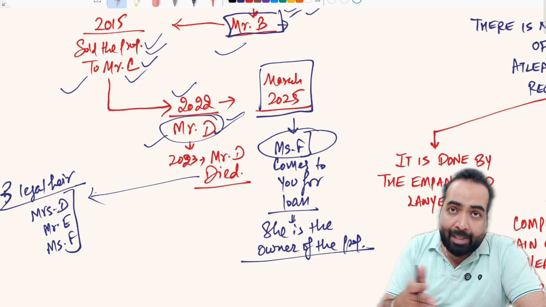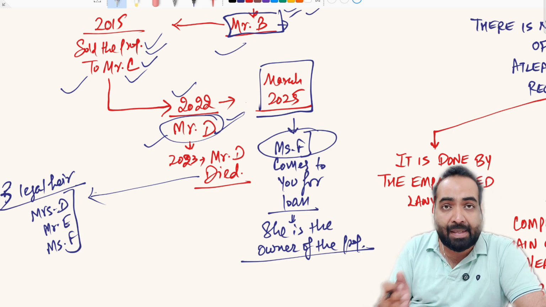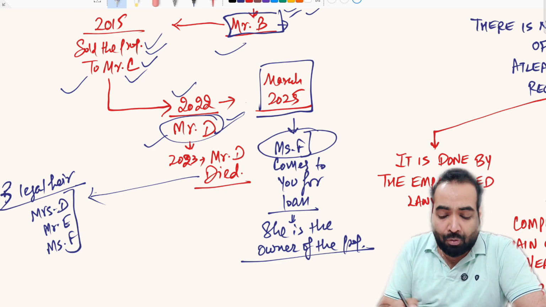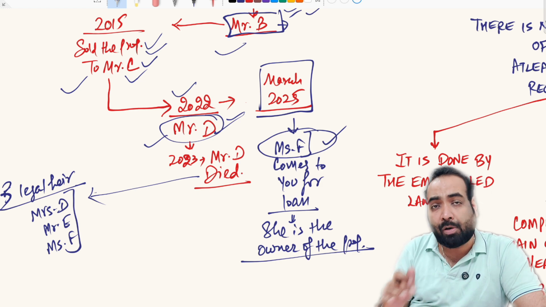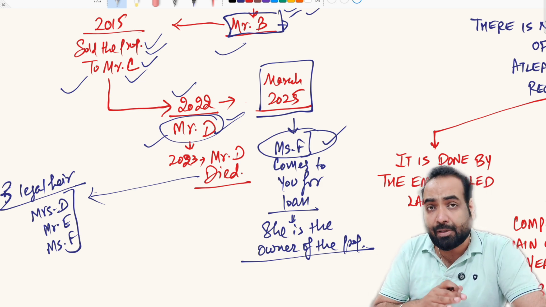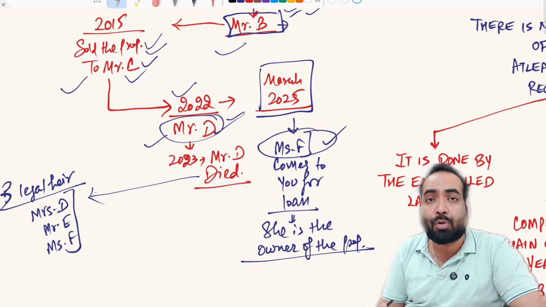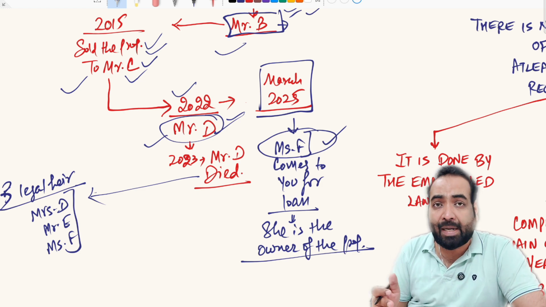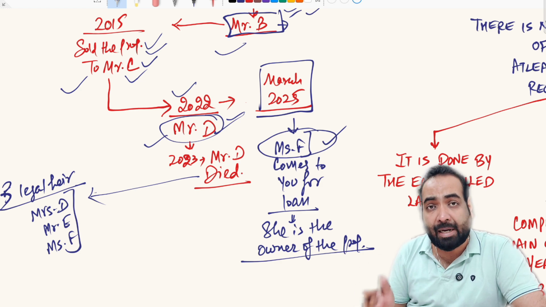D. There is no title deed executed by Mr. D to Miss F. Then how will the bank know that Miss F is the sole owner of the property and she has the sole authority to mortgage the property? There is no way for the bank to know that. There is no document executed for that. There is no updation for the same in the government records.